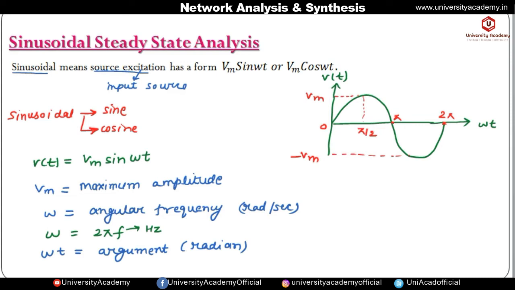If we consider the peak to peak voltage, denoted by V P to P, it is equal to 2 Vm. This is also known as the swing of the waveform, and its value is 2 Vm.